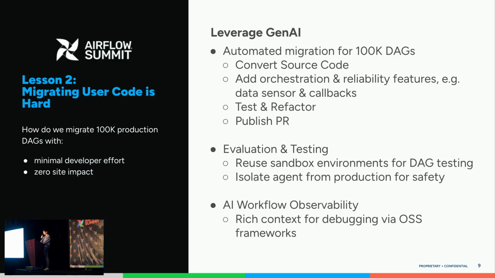I'd like to highlight two important things that really helped us get this workflow productionized. First, we leverage the previously mentioned sandbox capability, where we embed one sandbox for each workflow so that the agent owns an Airflow environment for it to run validations, such as checking import errors, running the converted DAGs, and checking DAG run results. The second is how we make sure that the agent with a sandbox doesn't do damage to production, in case the code written is bad, or it just ends up spending a bunch of compute resources.